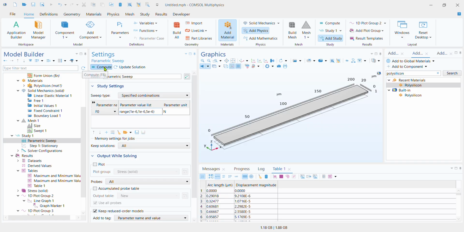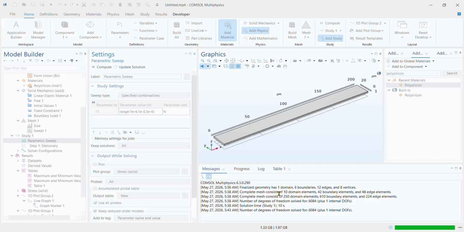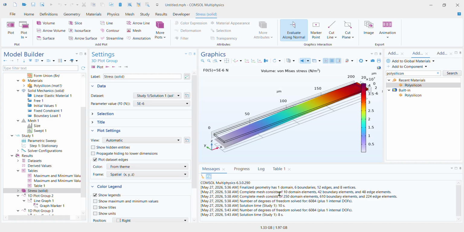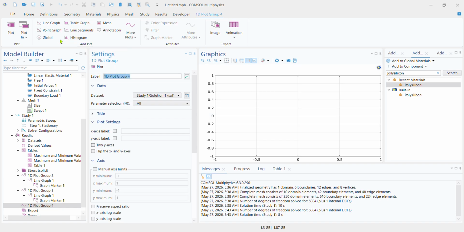When I simulate for this and I'm computing this parametric sweep, it's going to take a moment. But it's going to give me 5 different snapshots of 5 different configurations. That's with 5 micronewtons. That's with 4 micronewtons. You see the plot is going to be slightly different with how much stress is happening, how much displacement is happening. And you can visualize these plots by going to results and adding another 1D plot group.